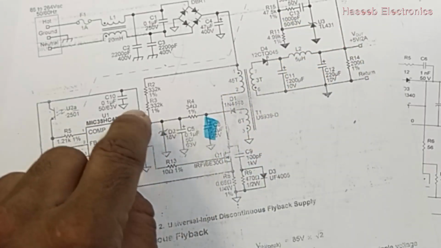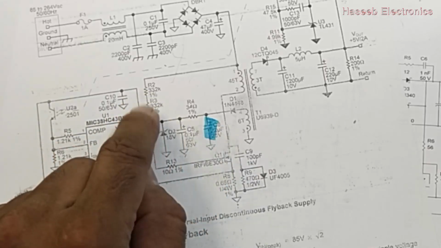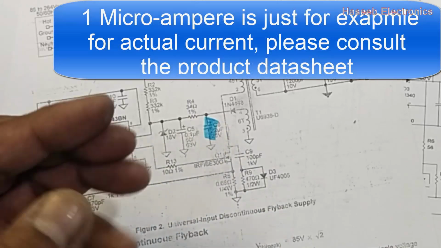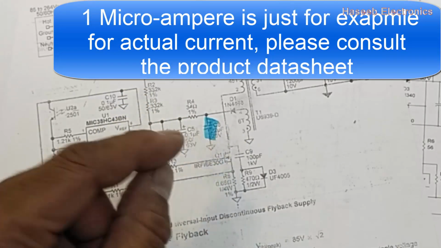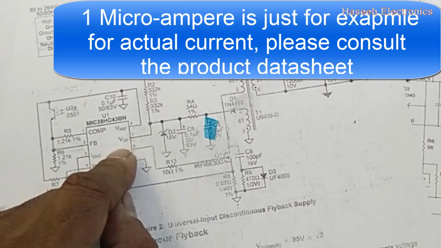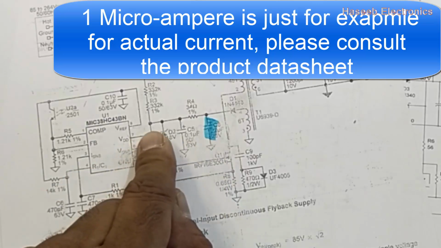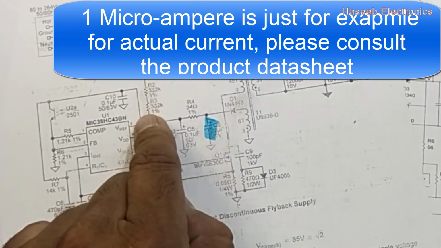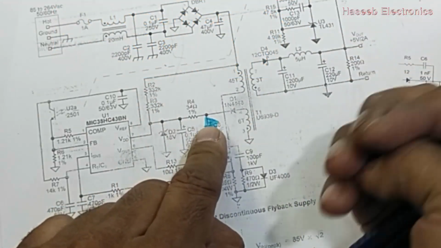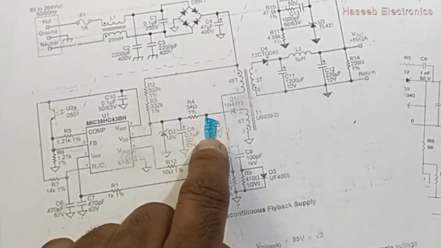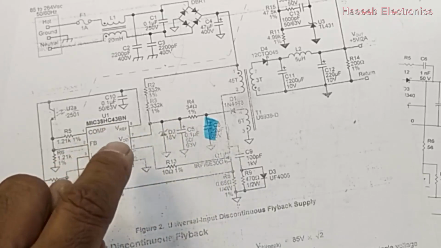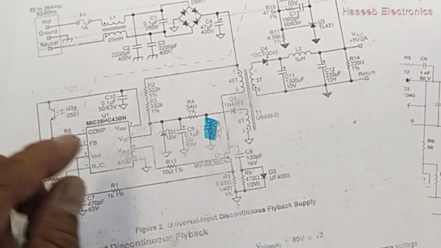During this time the charging continues, but it cannot provide too much current for the operation. For example, this resistor network is charging at 1 microampere, but the IC is taking, we can say, 7 microampere. It is an example for any power supply, for any switching IC. From here we are providing 1 microampere. When this IC starts switching, it will consume 7 microampere.